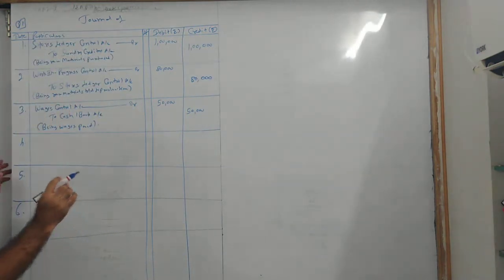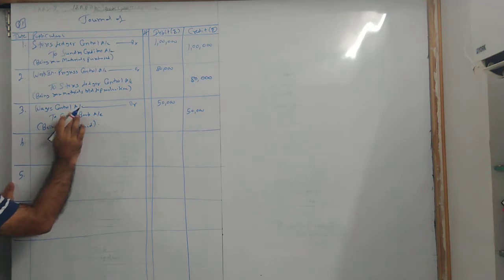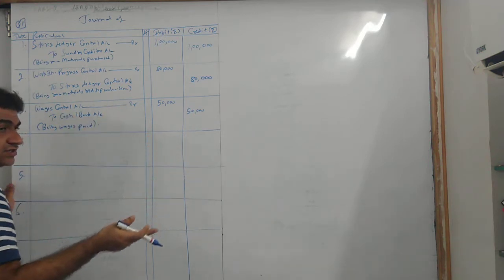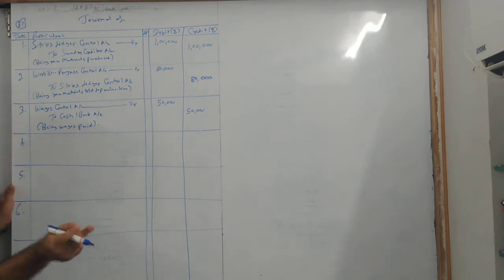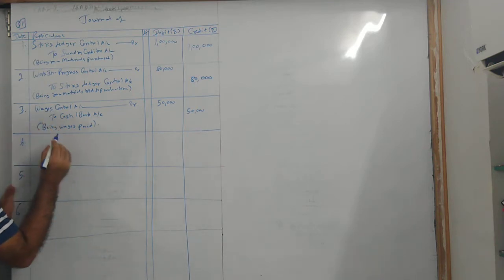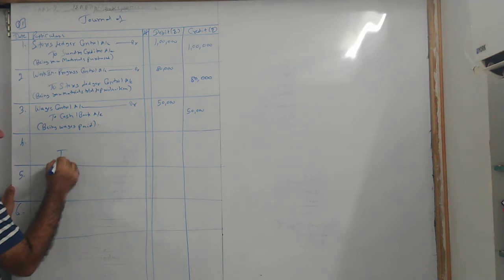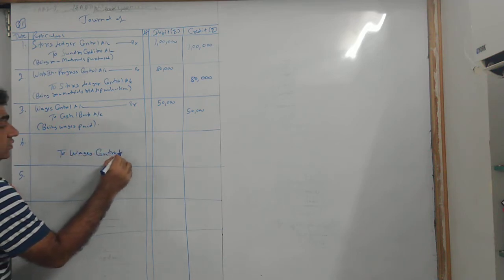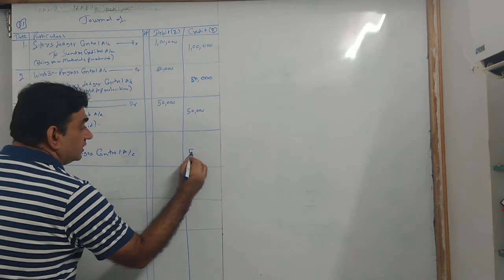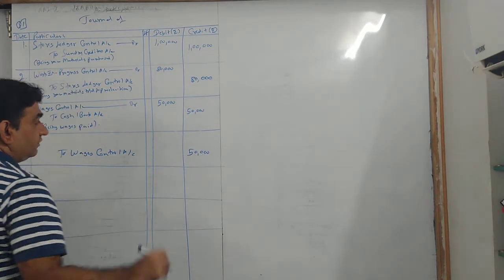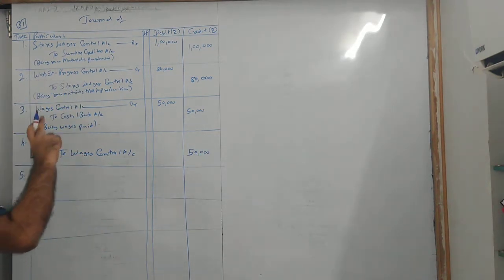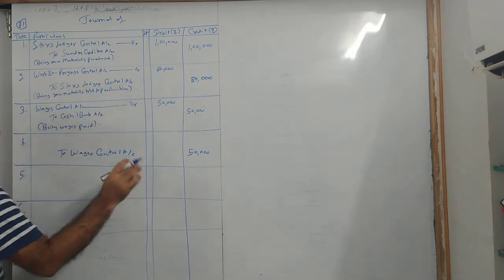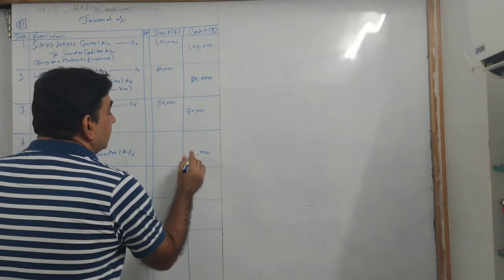So now see what will happen. When I paid wages, I debited wage control. Now I will charge it to production, because ultimately it's a factory expense. So at the time of incurring I debited, now I will credit. So to wage control account, that is 50,000, and it is being charged to production.